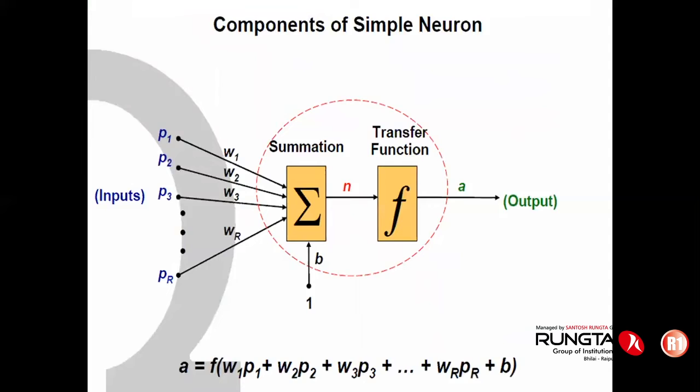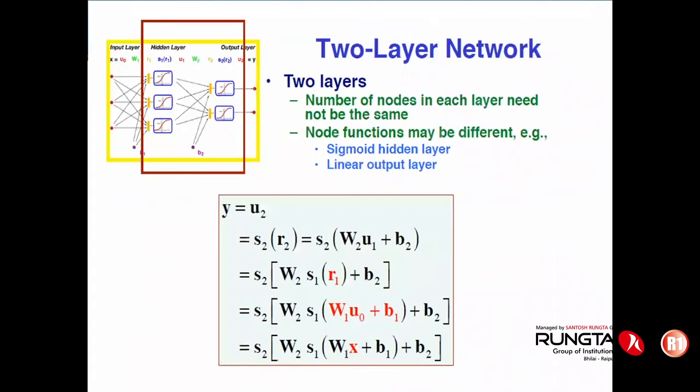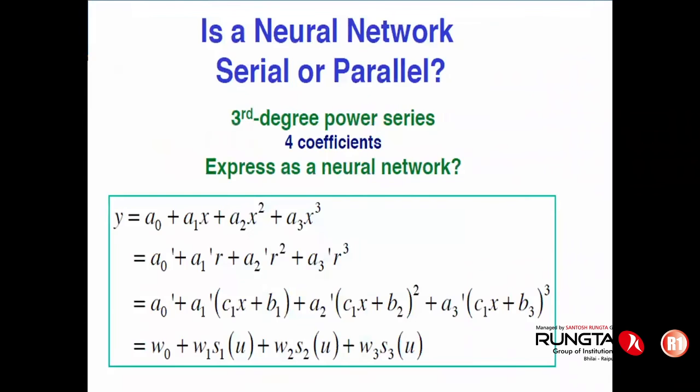Now, the simple neuron, again the same repetition. Inputs P1, P2, P3 up to Pn through synapses W1, W2, W3 up to Wn will be summed, P1W1 and so on, and transferred to the transfer function, or maybe to the neuron, and it is possible for us to predict the output from this particular neuron. So this is the basic structure of a neuron. Let me skip this, not important.